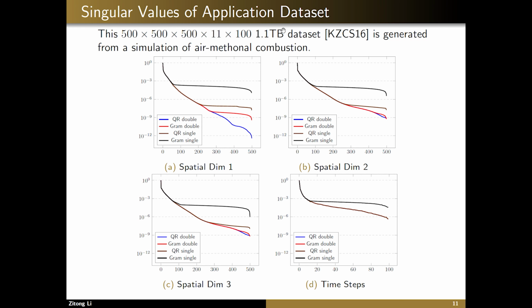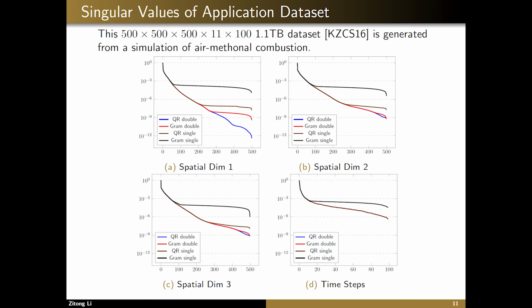We ran the 4 variations of the algorithm without compression on this dataset and recorded the normalized singular values in these figures. For example, in the first plot we can see 500 singular values computed from doing an SVD on the mode 1 unfolding of the tensor.